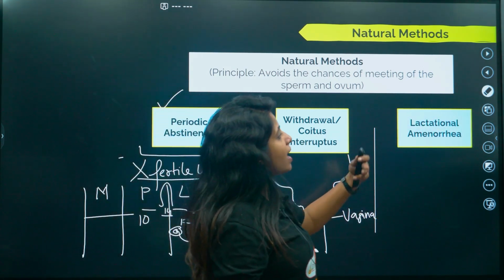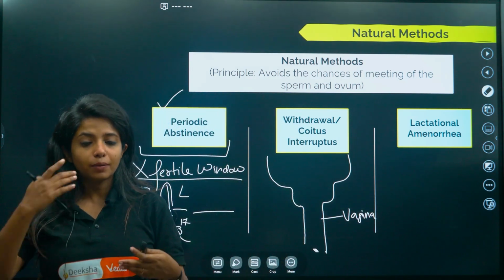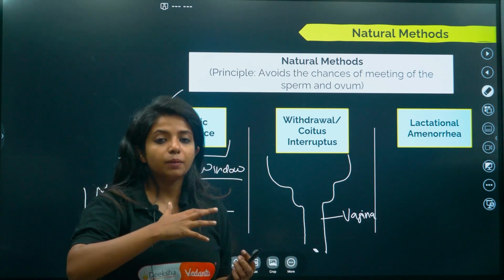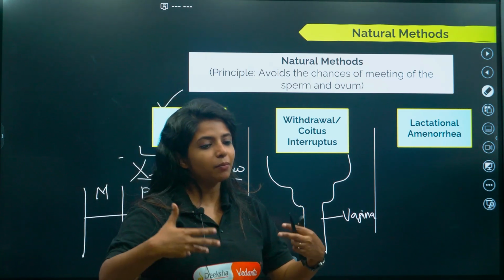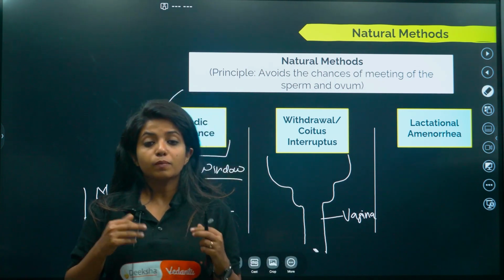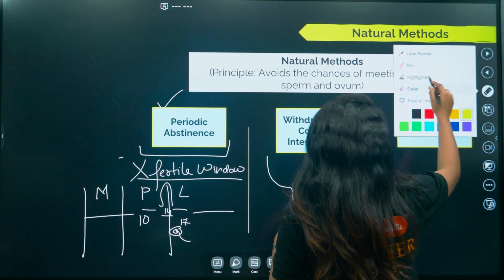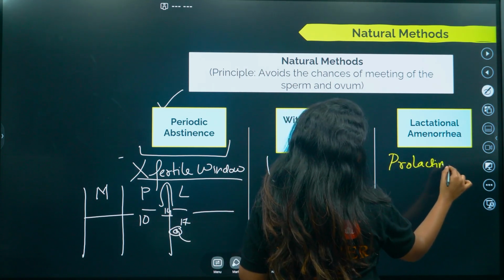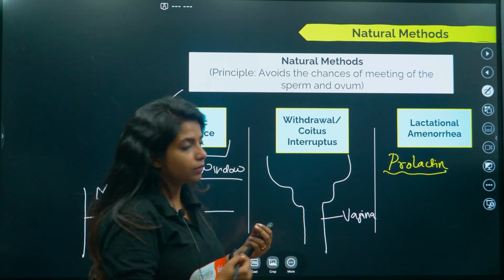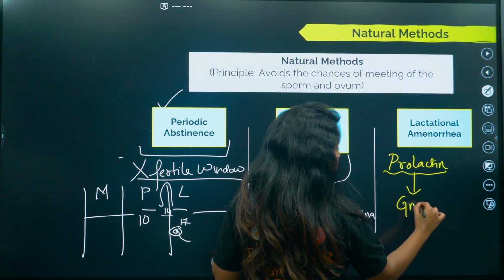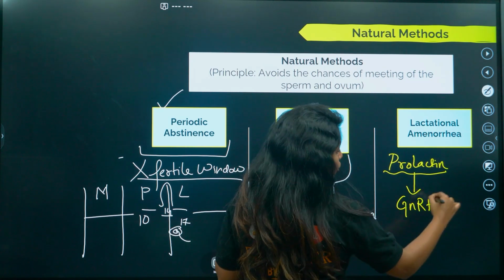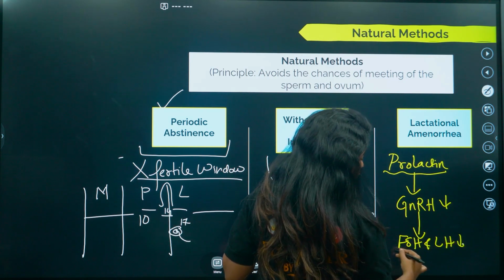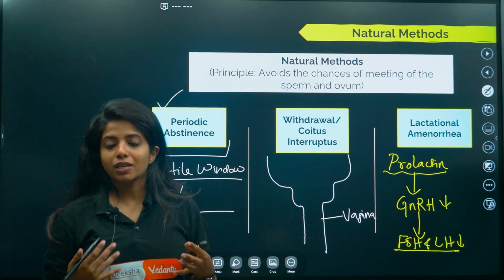Now comes lactational amenorrhea. What do you mean by lactational amenorrhea? When a woman gets pregnant and has a baby, the mother will be having lactation. At this point of time, because of high amounts of prolactin in her body, a hormone released by the pituitary gland, the amount of GnRH, that is gonadotropin releasing hormone, will be less. If gonadotropin releasing hormone is less, then FSH and LH will again be less, and if FSH and LH are not there, do you think ovulation would happen?